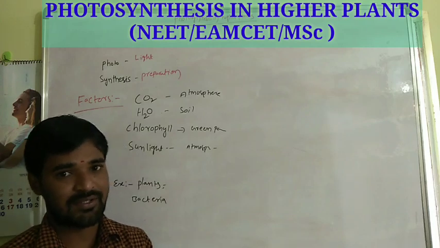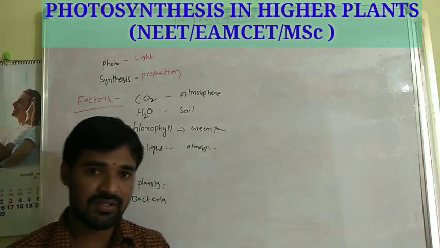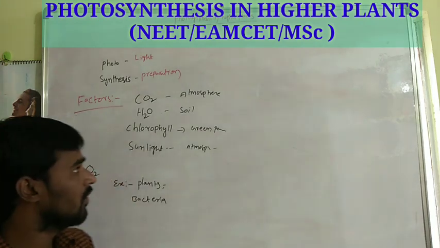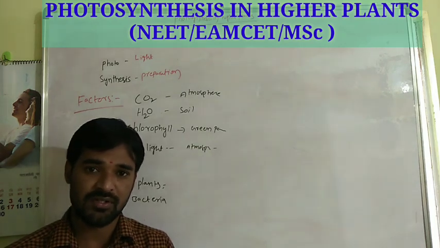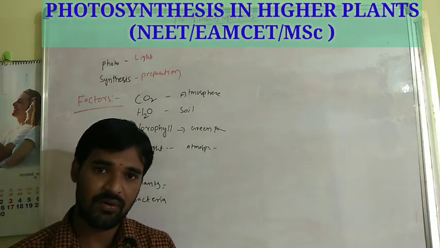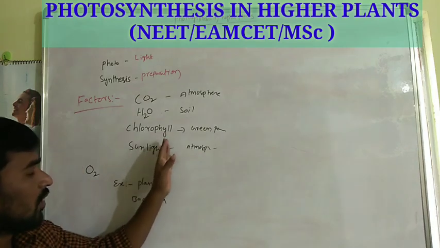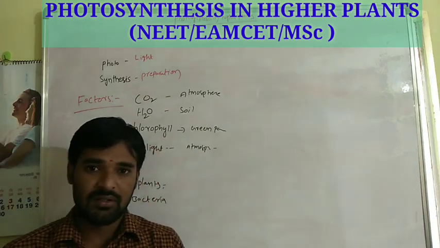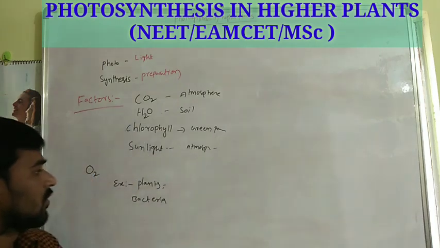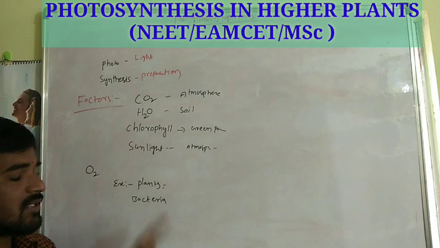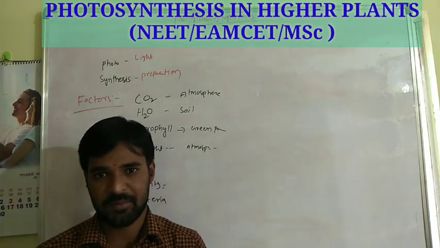There is one experiment to show carbon dioxide is essential, and one for sunlight. We also have an experiment to prove that oxygen is liberated during photosynthesis, and one to prove that chlorophyll is essential. So to prove these factors are essential for photosynthesis, we have different experiments.